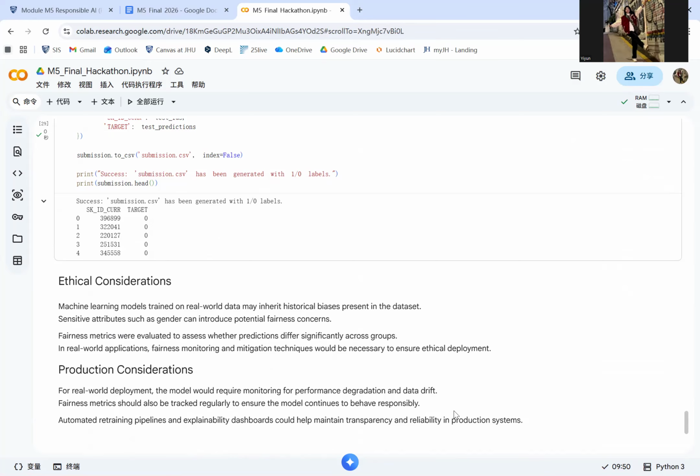So I built a random forest classification model, evaluated its predictive performance, conducted fairness analysis using Fairlearn, and applied explainable AI techniques to improve the overall transparency and interpretability. This approach helps ensure that machine learning systems are not only accurate, but also responsible and trustworthy.